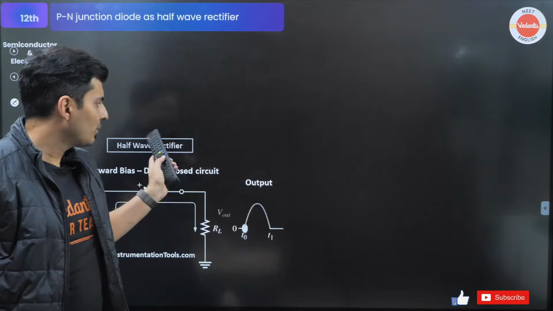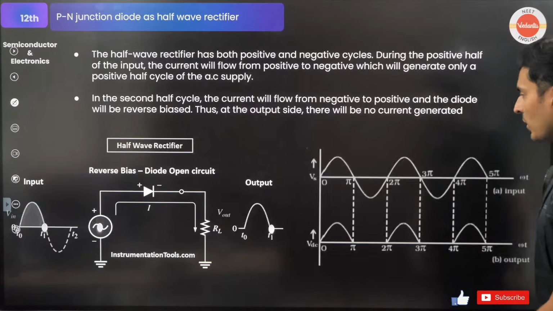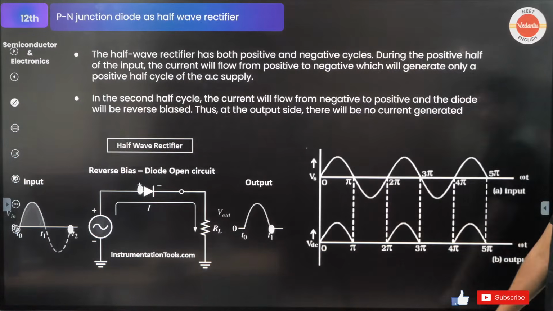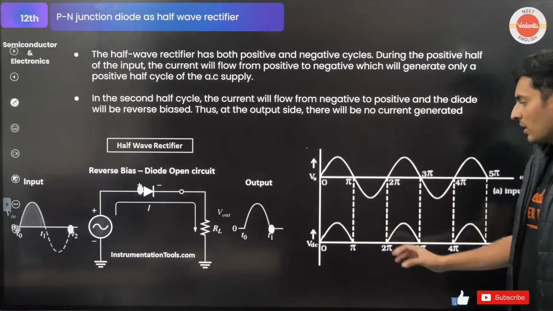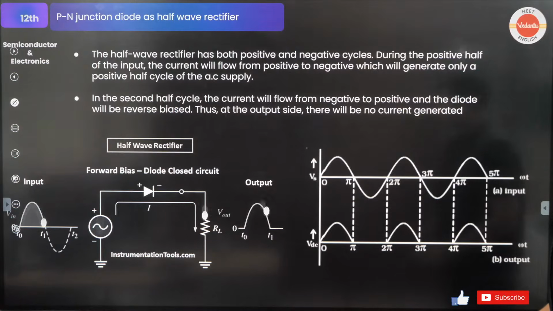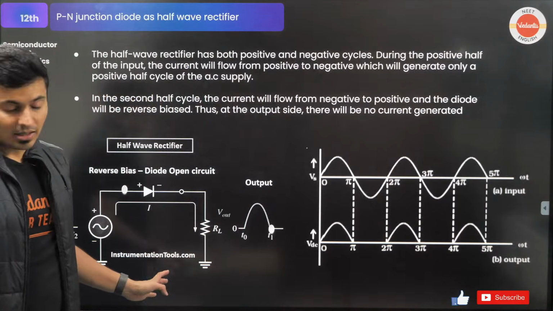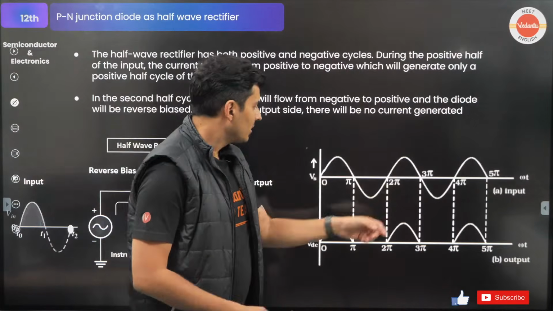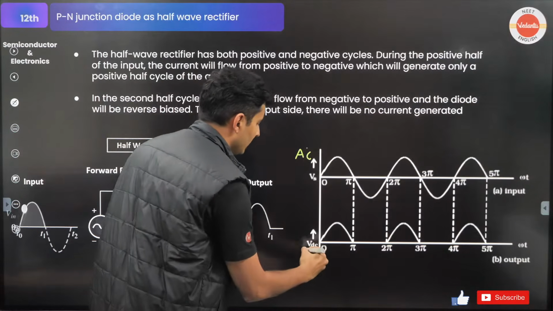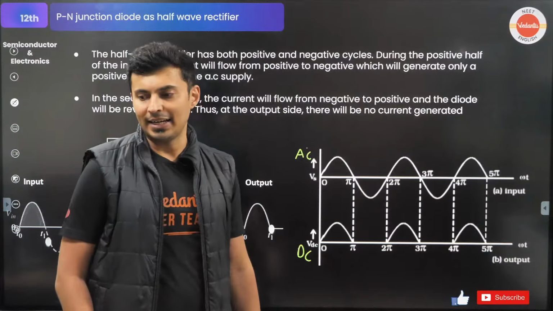I've explained the working through this diagram also, which will be available to you in the slides. You can see the complete AC signal, only half of the signal is coming out. The rest half is just shooed away. Observe this. Input will be AC. Look at this. This is nothing but an AC signal. This is nothing but a DC signal. This is AC, this is DC, because it is only flowing in one direction.